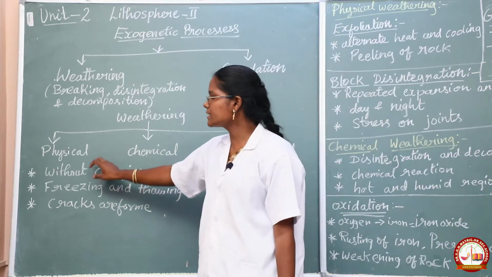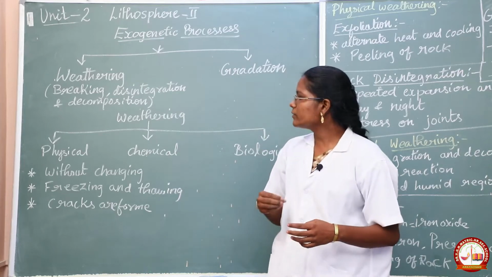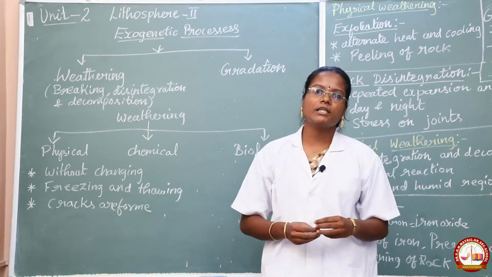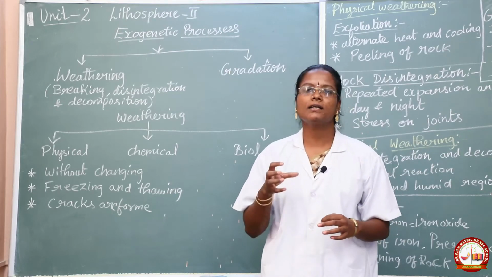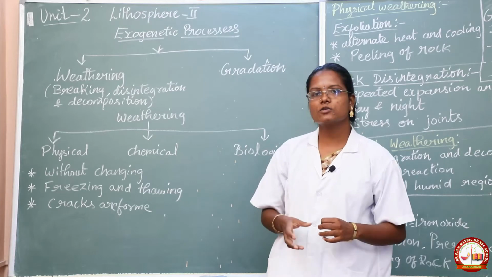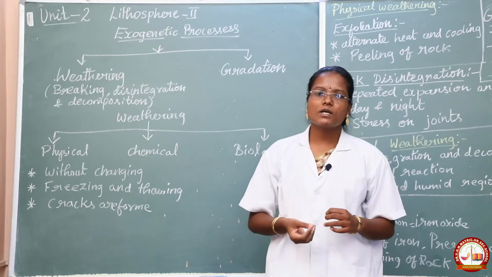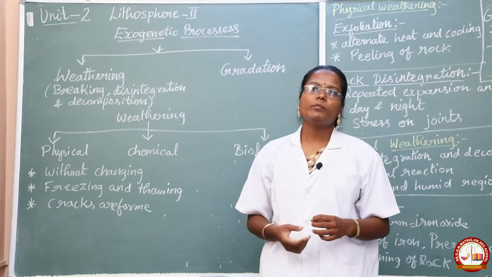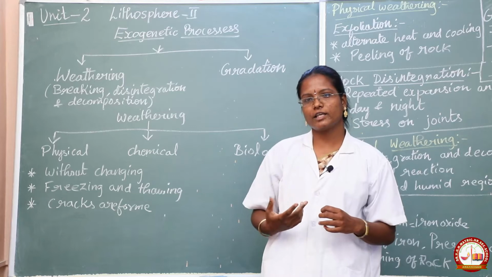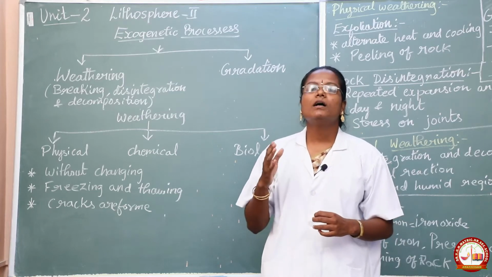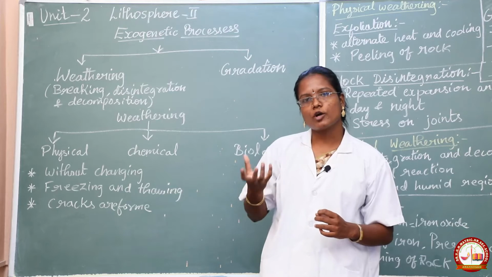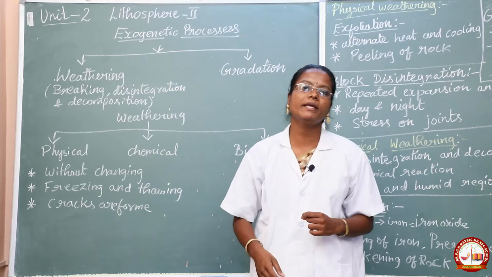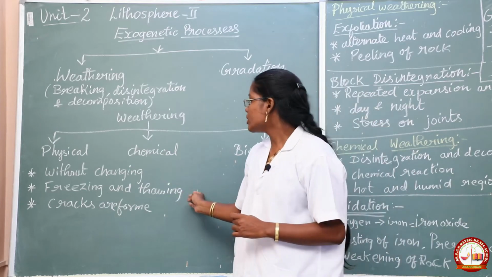First we will see about physical weathering. What is meant by physical weathering? The changes that happen physically without changing the chemical component in the rock or earth crust. That is called physical weathering. How does this happen? Because of continuous freezing and thawing. Due to the deep freeze, the rock will become loose and soft, so physical changes happen.